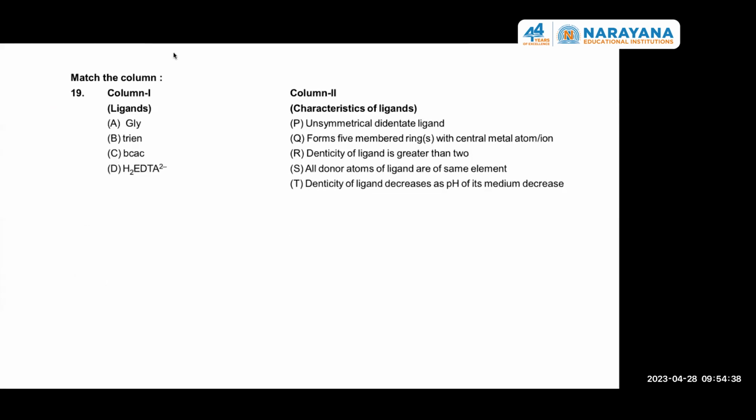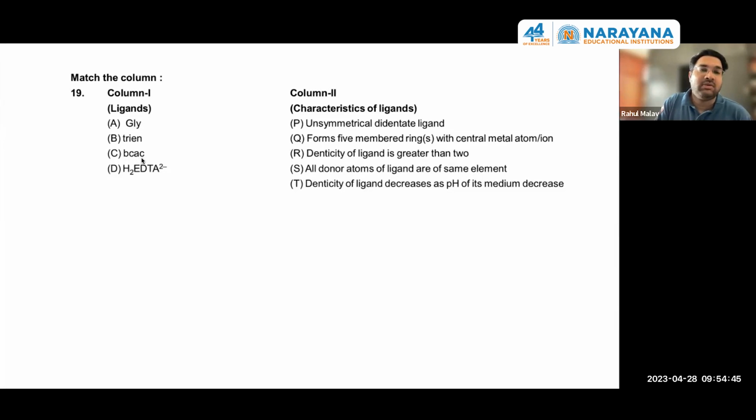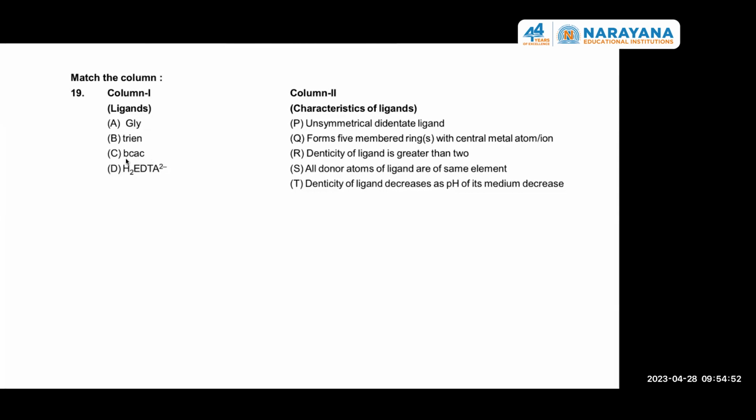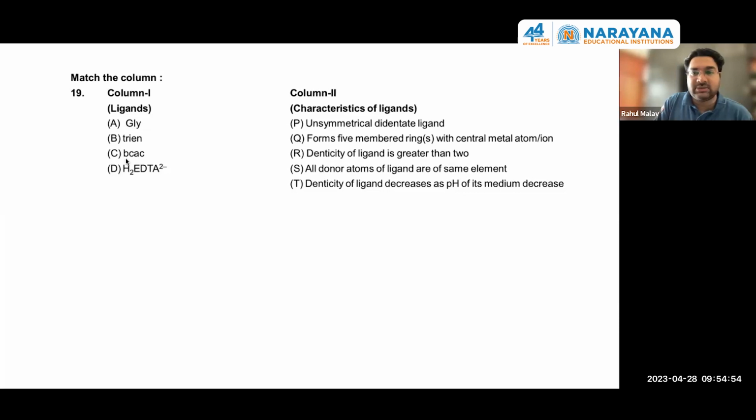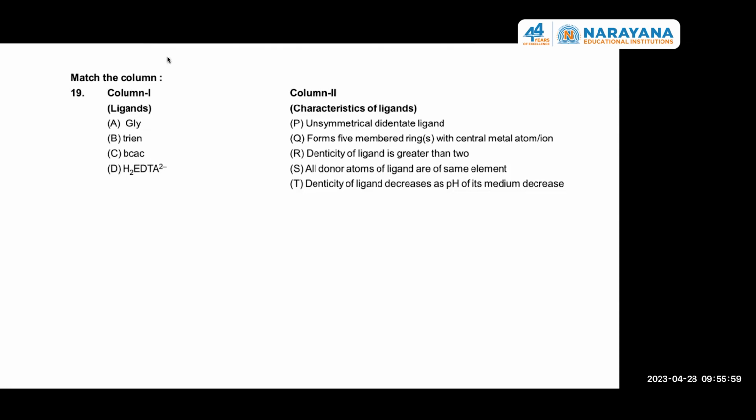Sir, in option C, is it AC or BC? It is a BCAC, like ACAC is acetoacetate. This is benzyl, this is phenyl acetoacetate, in which benzene ring is present. Sir, PQT, QRST, PST, QRT.